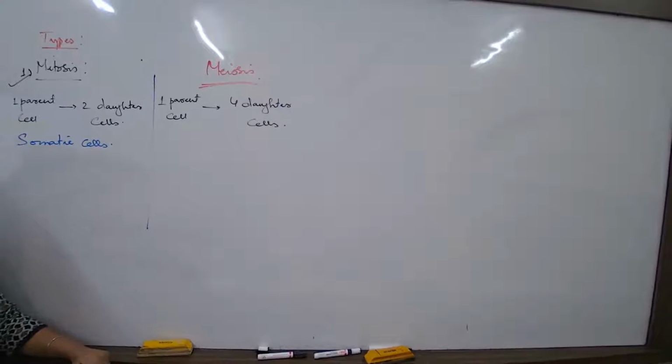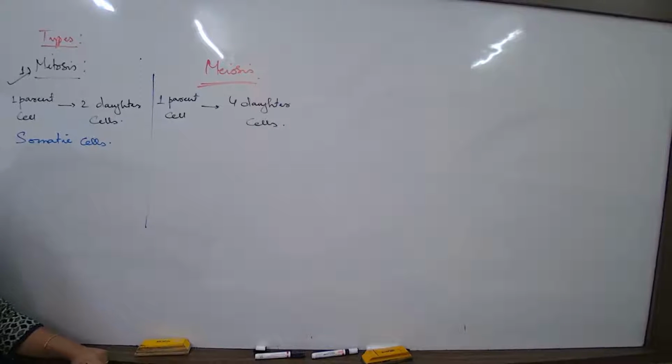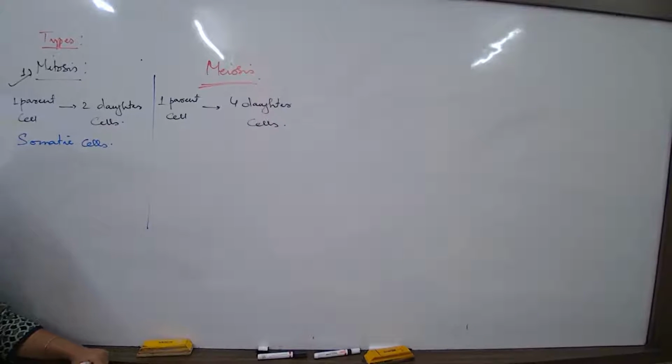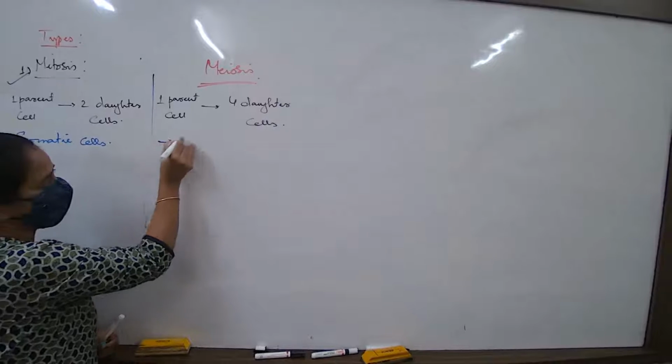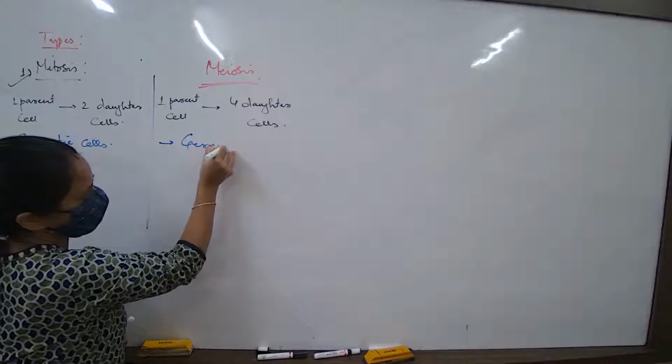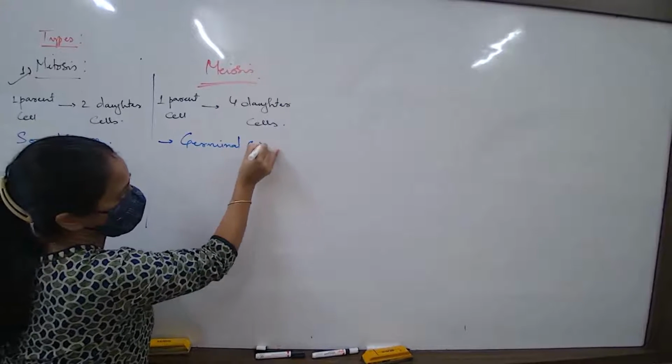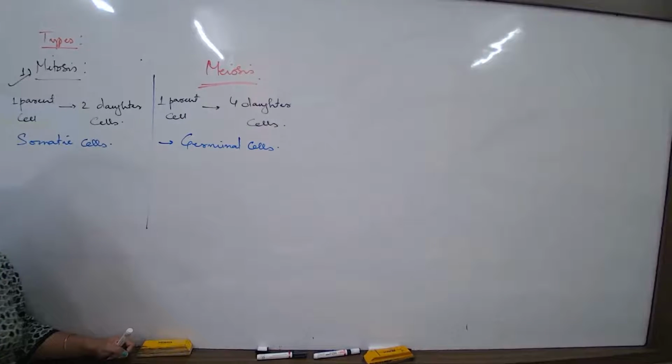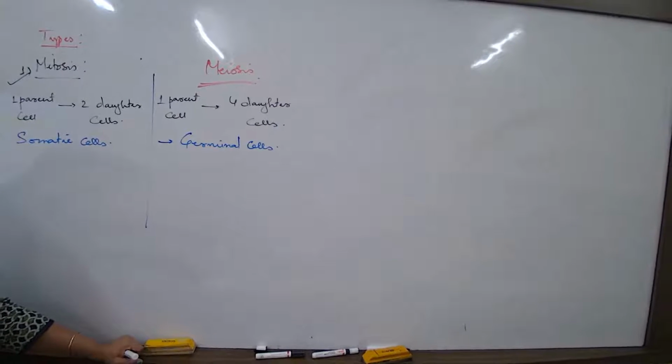What is the definition of somatic? Non-reproductive cells. And on this side, what will be right? Germinal cells. Meiosis happens in germinal cells. What is the meaning of germinal cells? Reproductive cells. Meiosis happens in reproductive cells.